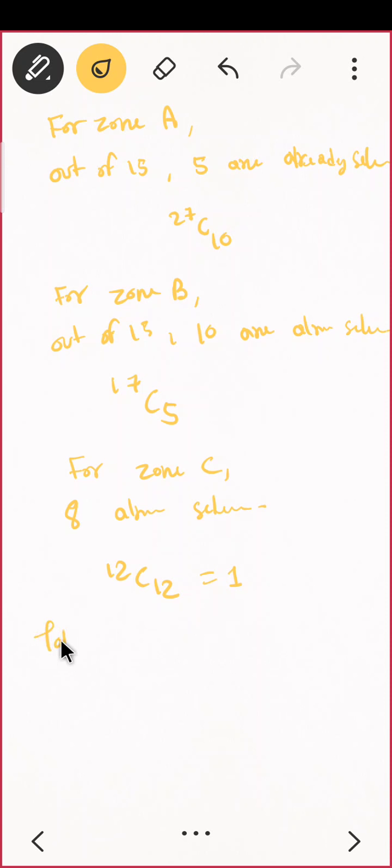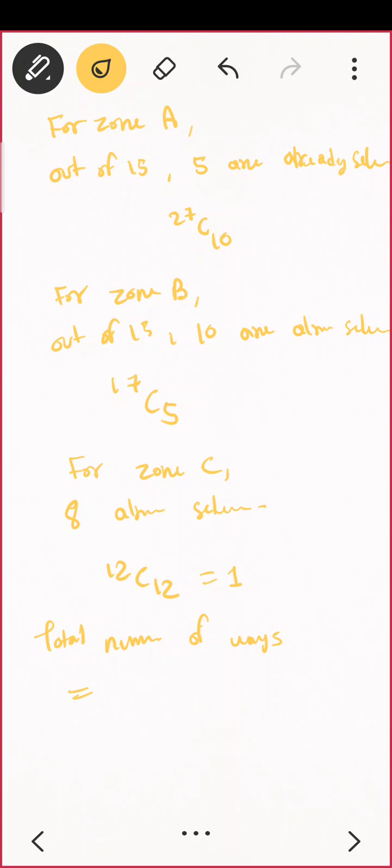What is the total number of ways this can be done? Don't worry, I'll just repeat it once again. Whether it is addition, multiplication, what do you think? Okay, is this a choice for all zones?